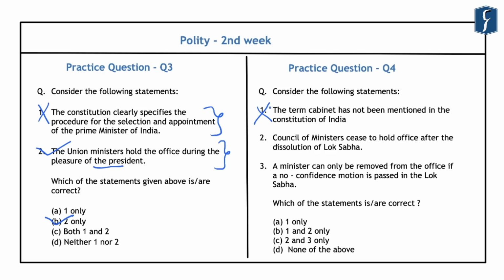Now, regarding the second statement, the Constitution under Article 53 provides that the executive power of the Union shall be vested in the President and shall be exercised by him either directly or through officers subordinate to him in accordance with the Constitution. And further, Article 74 provides that there shall be a Council of Ministers with the Prime Minister at the head to aid and advise the President. However, originally the Constitution did not provide that such aid and advice will be binding on the President. And it was only after the 42nd and the 44th Constitutional Amendment Acts that the advice tendered by the Council of Ministers was made binding on the President of India.